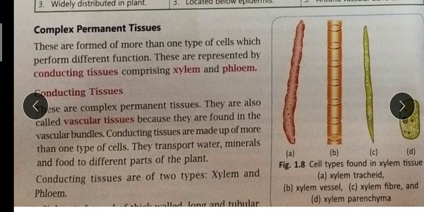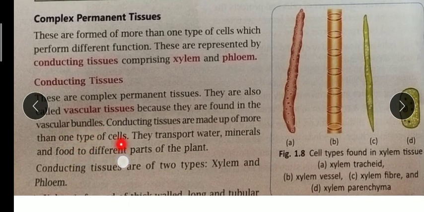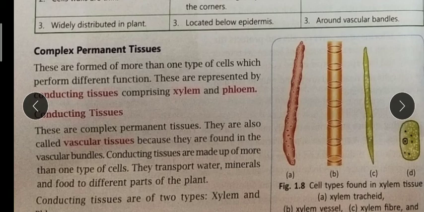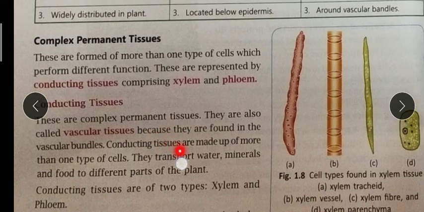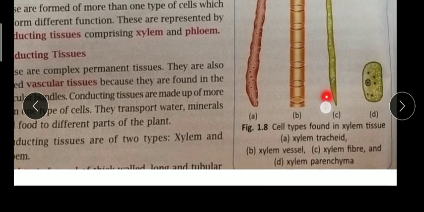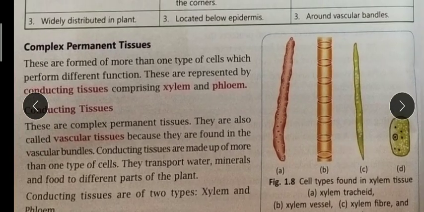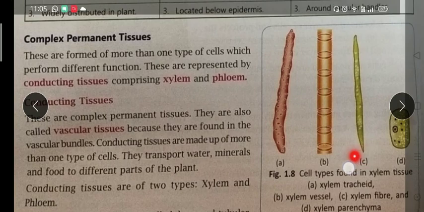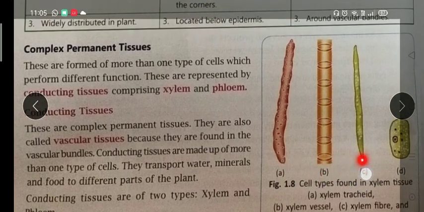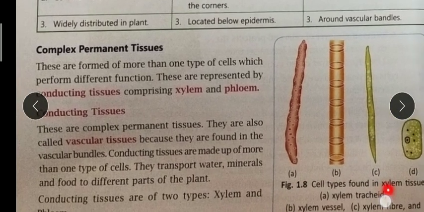They are present in the vascular bundle. Vascular bundle means they are present at the place where they have tube-like structures. Through that only they can transport water and food. So these are the complex permanent tissue. Why are they complex? Because, as you can see, this is the xylem. Xylem is made up of all these three or four parts. When they combine, they form a xylem tissue. So they are complex ones.